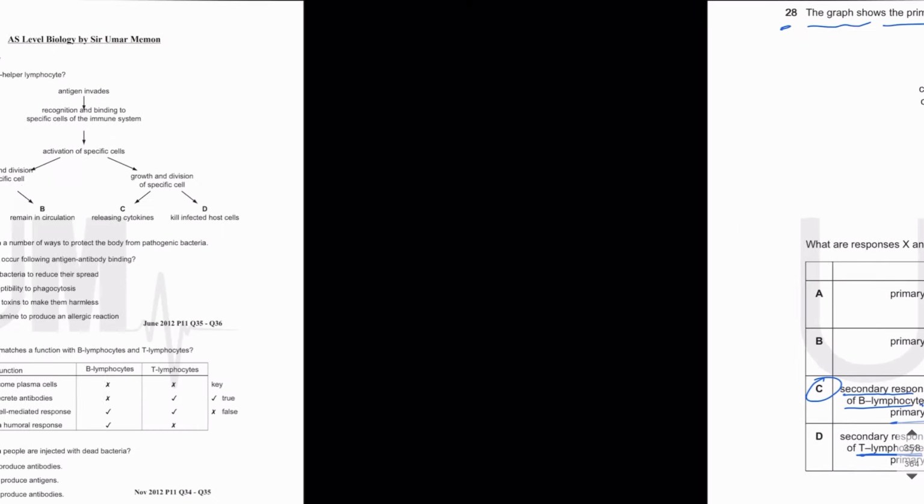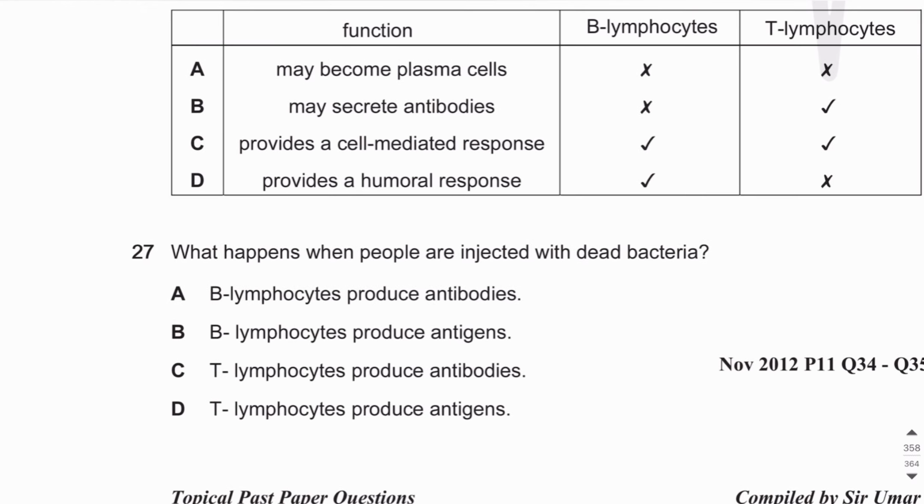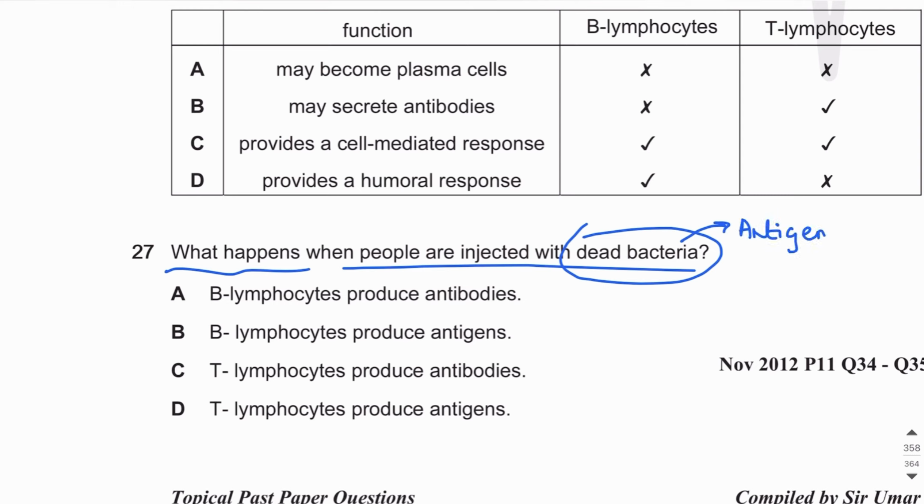Now we can move on to the next MCQ. What happens when people are injected with dead bacteria? So guys, dead bacteria are an example of antigens. Like on dead bacteria, there are antigens. Okay.